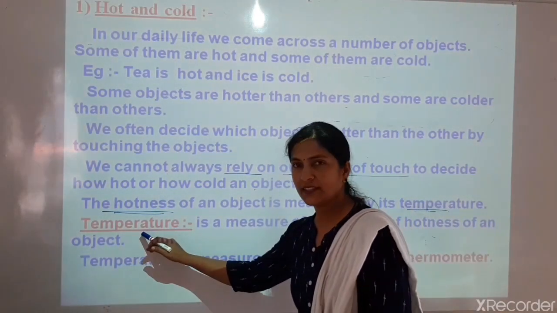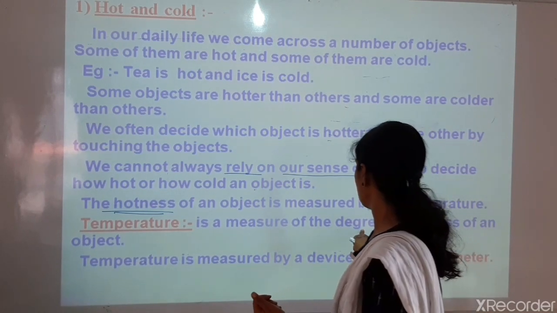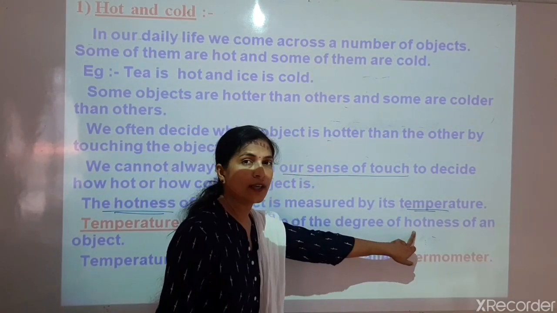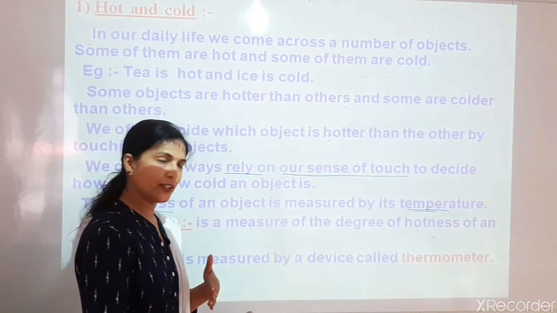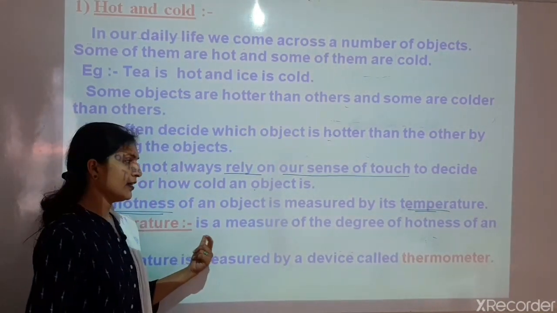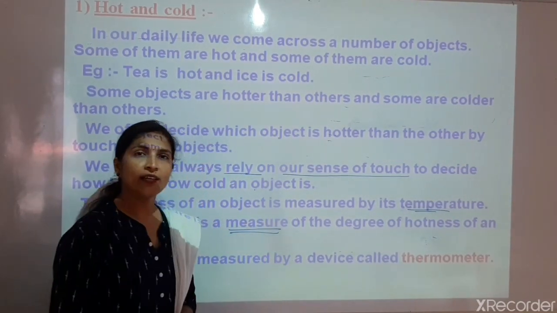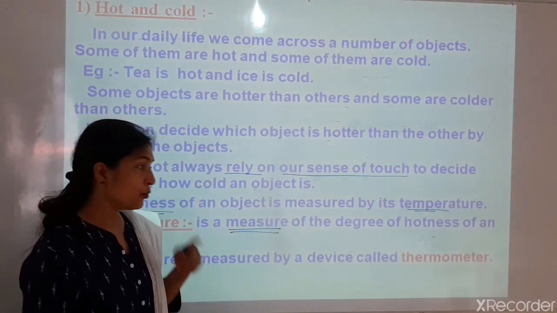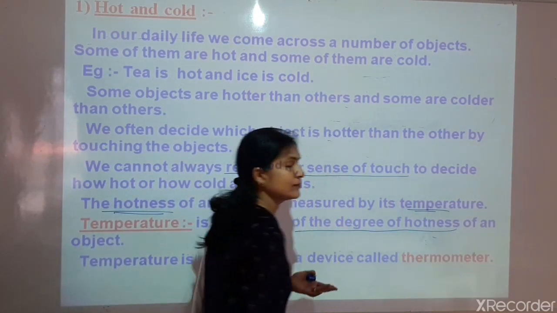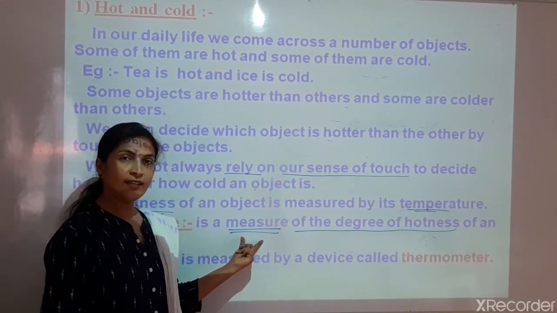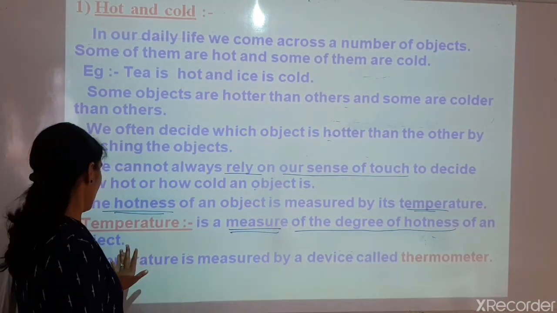Temperature is a measure of the degree of hotness of an object.